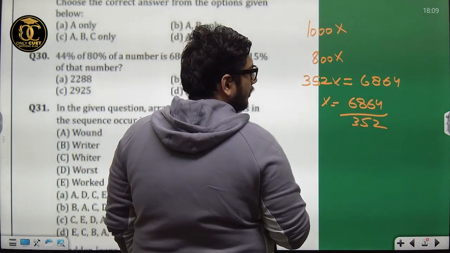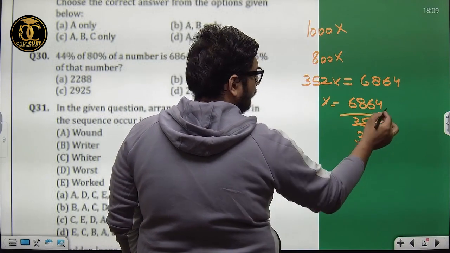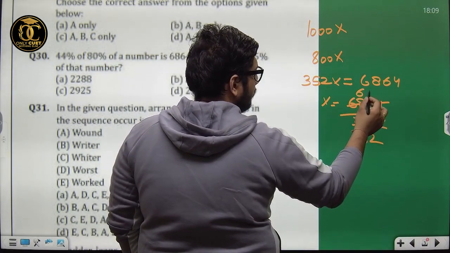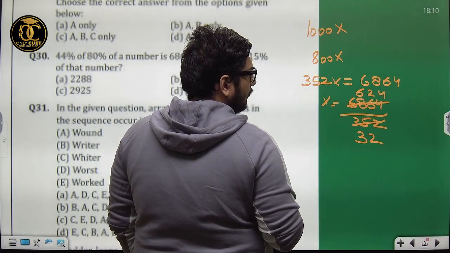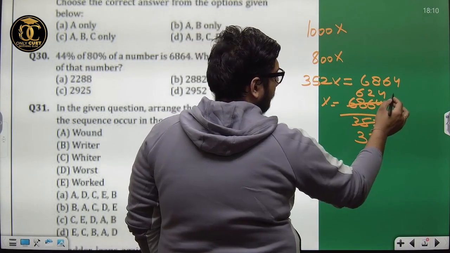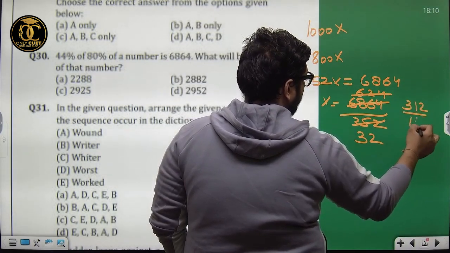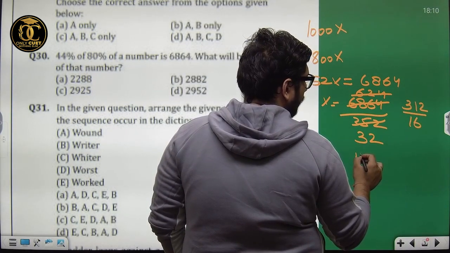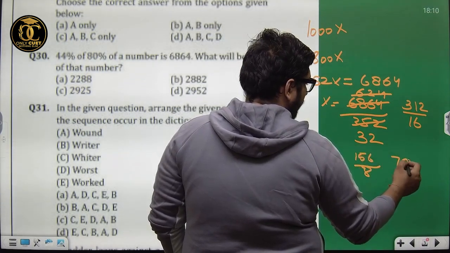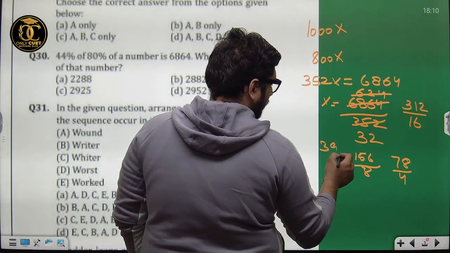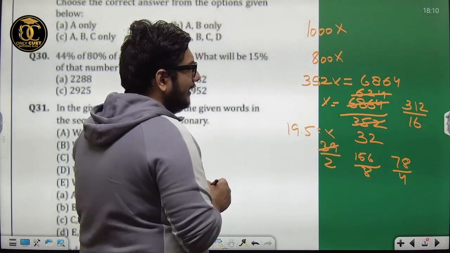So x is equal to 2. The x value turns out to be 2.